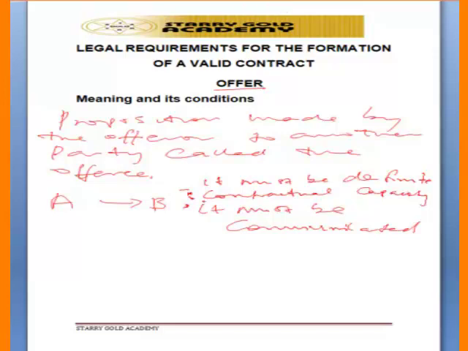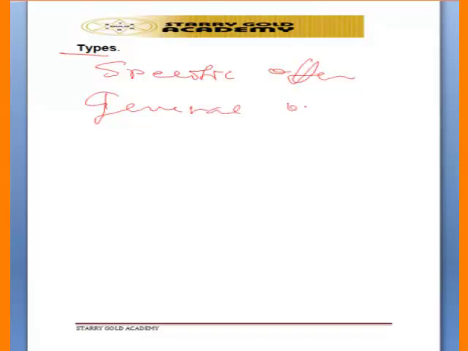Now let's just look at types of offer. We have what we call specific offer, and we have what we call general offer. A specific offer is an offer made to a particular person. If Mr. A should tell Mr. B, I want to sell my biro to you, so it is directed to Mr. B, it's specific. If it is general, it is to the whole world.